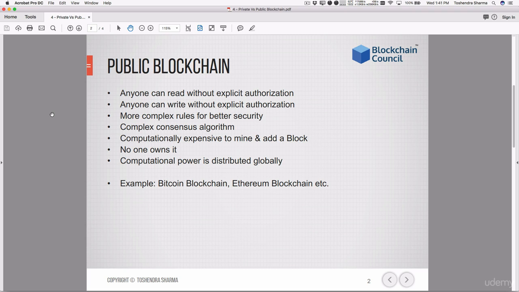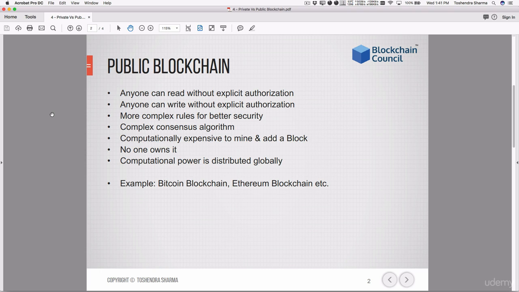Also, since the blockchain is public, there is no central authority or trusted third party. It always requires complex consensus algorithms to make sure that the whole network agrees on a certain transaction with the same decision. It should not happen that no consensus is reached in the entire network among all the miners or nodes. Of course, public blockchains are also made intentionally expensive to mine.